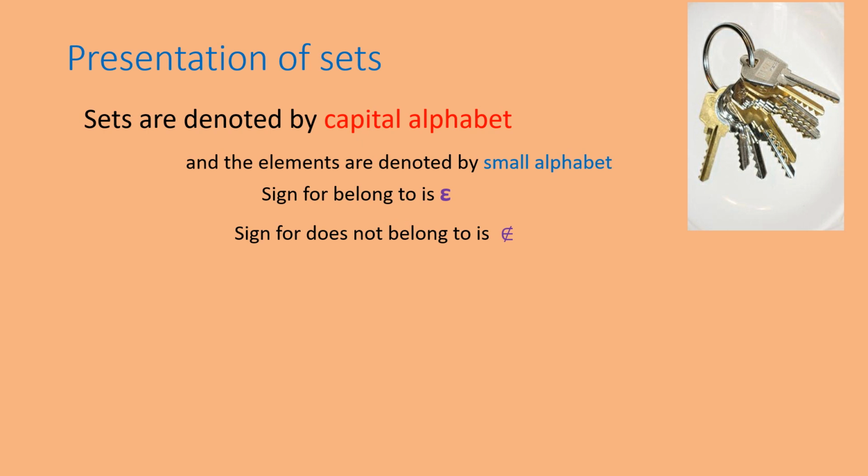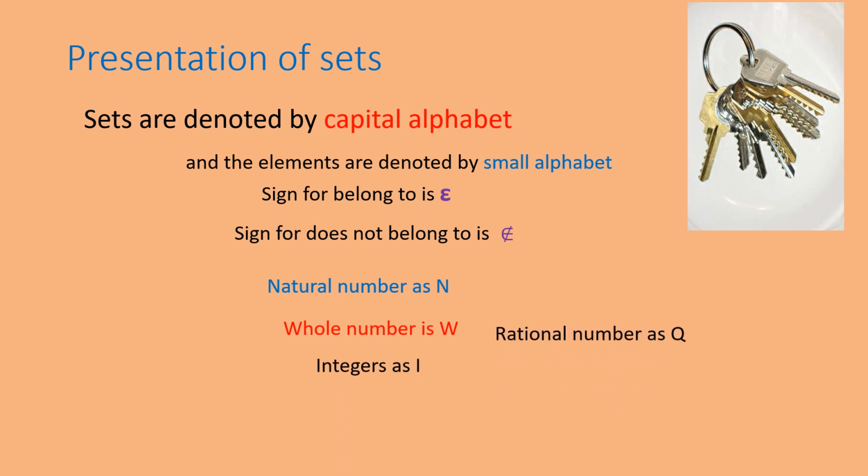If something does not belong, for example, 0 does not belong to natural numbers, I will use this sign to indicate that. Natural numbers are indicated by capital N, whole numbers by W, and integers by I. Then rational numbers we indicate by Q, and real numbers by R.